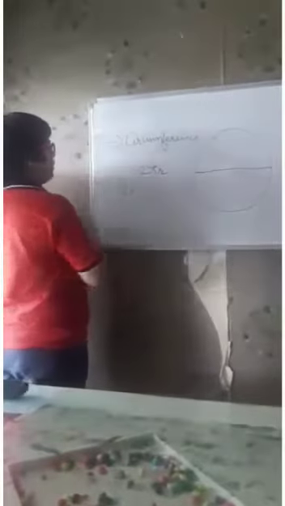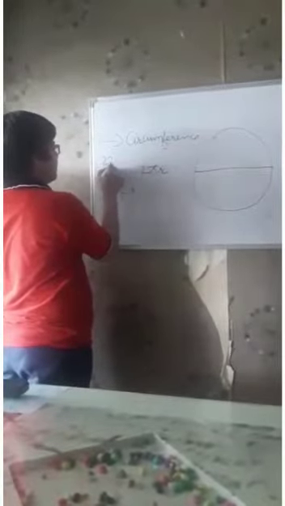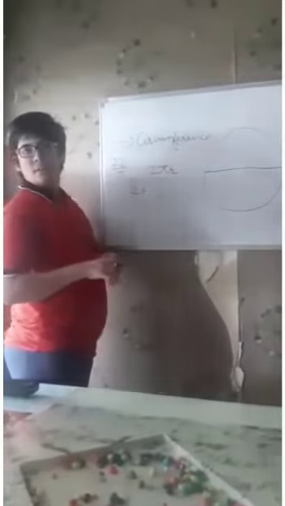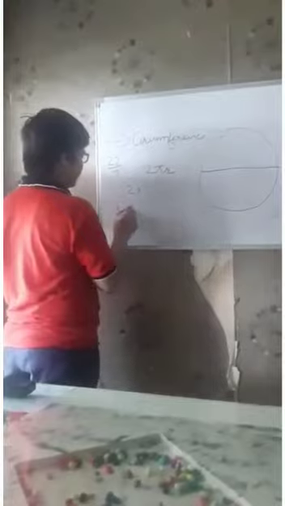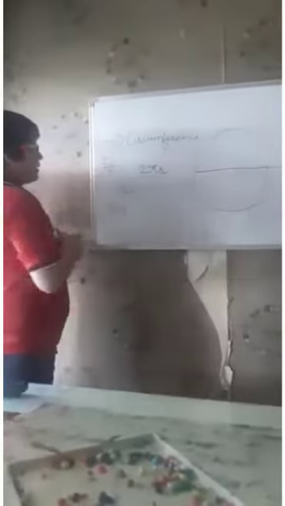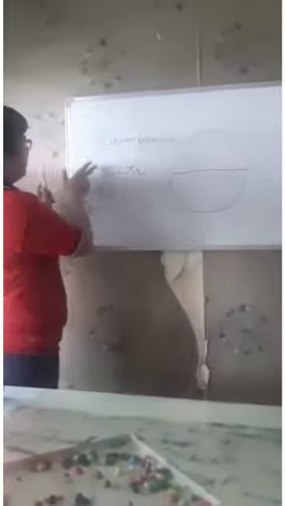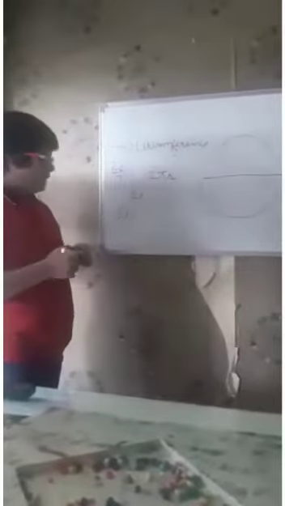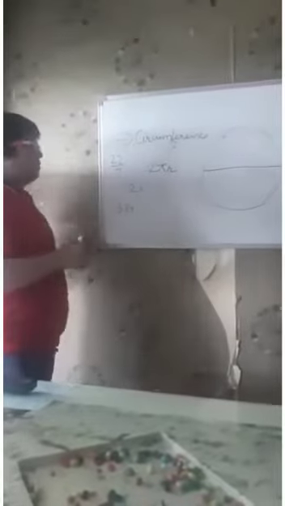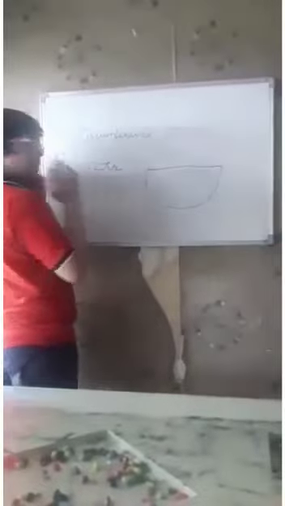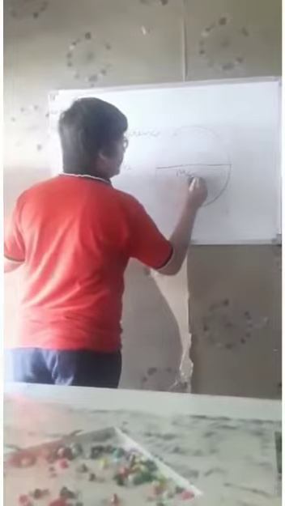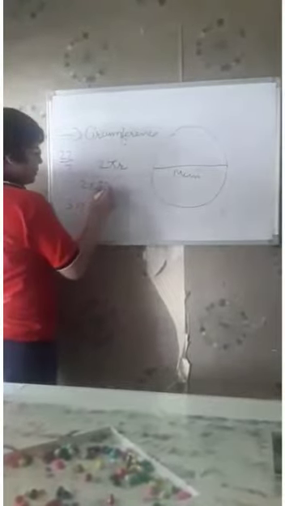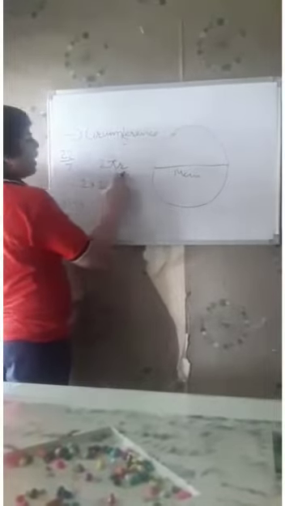The value of pi will always be 22/7, or in decimal we can say 3.14. It is a universal truth that the value of pi will always be 22/7, or in decimal 3.14. So let's find the circumference of a circle whose diameter is 14 centimeter. 2 into pi, 22/7, into r.